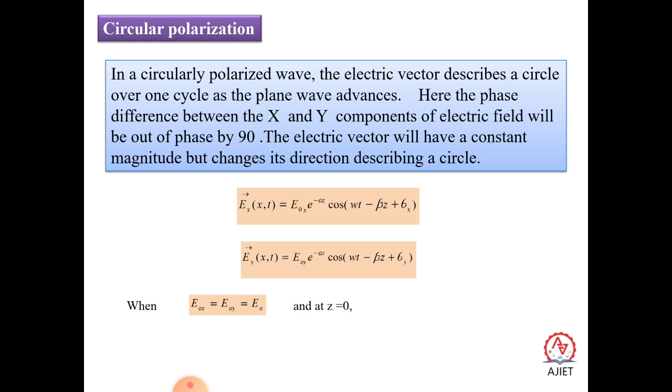For circularly polarized light, E naught x is equal to E naught y, that is E naught at z equal to 0, and theta x is equal to theta y plus 90 degrees. Substituting in these equations, the x component is E naught e to the power minus alpha z cos of omega t minus beta z plus theta x, and the y component is E naught e to the power minus alpha z cos of omega t minus beta z plus theta x.